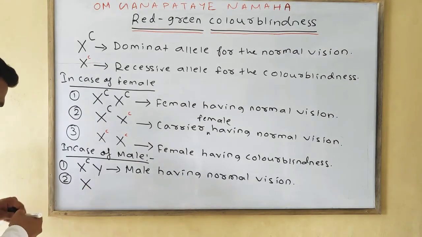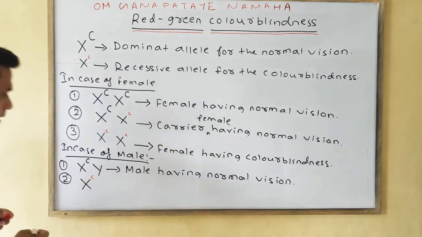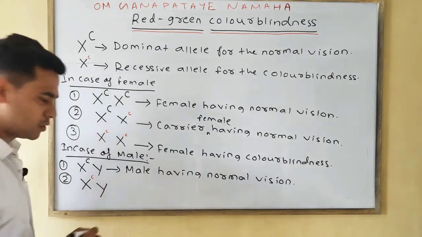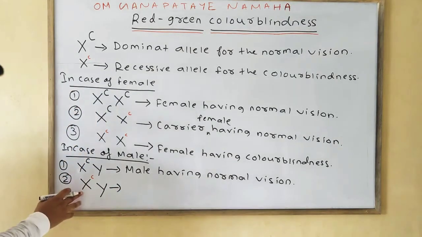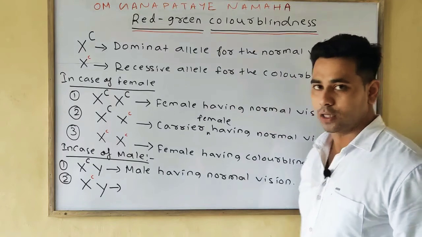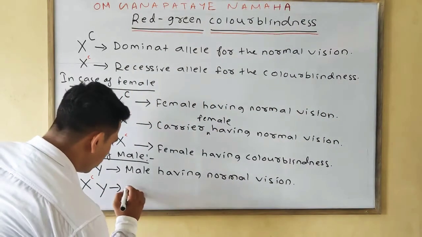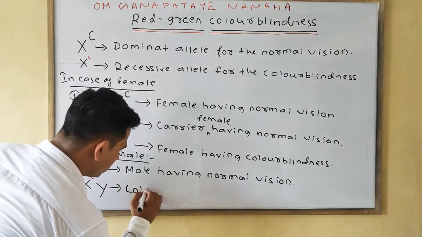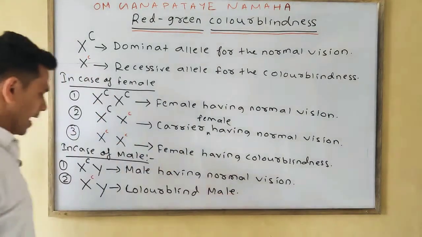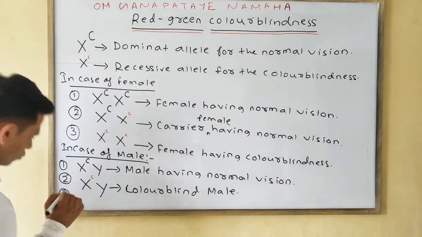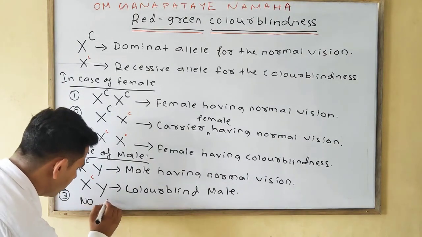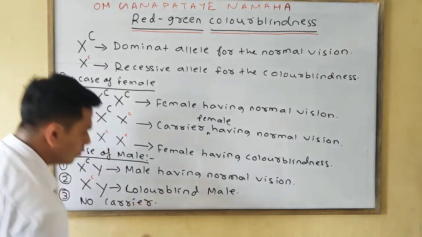Second case, presence of the color blindness factor, or we can say the recessive. Obviously there is no other X, so as the X chromosome is recessive, X small c means the color blindness factor is present, then this one is your, we can simply write, color blind male. Okay, and you mark one point, that in this no carrier is present. It has no carrier. Why?